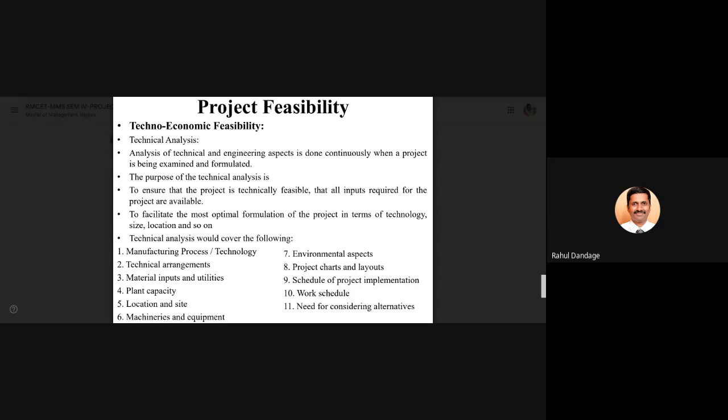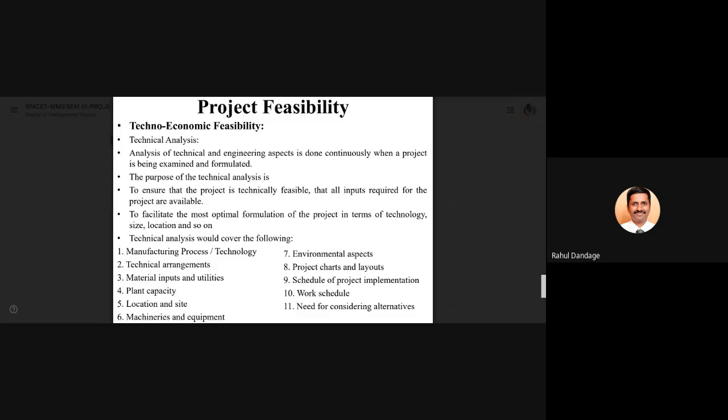The inputs are available. The second purpose is to facilitate the most optimal formulation of the project in terms of technology, size, location, and some other parameters. So the combination of technology, the size of your project, the location at which it is going to be executed, the human resource involved, the capital investment, all these things. We should make sure that we have an optimal formulation of all these parameters.